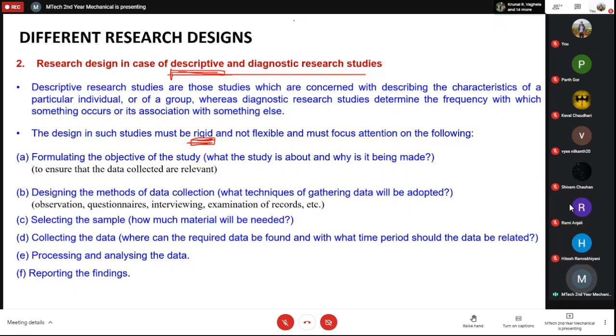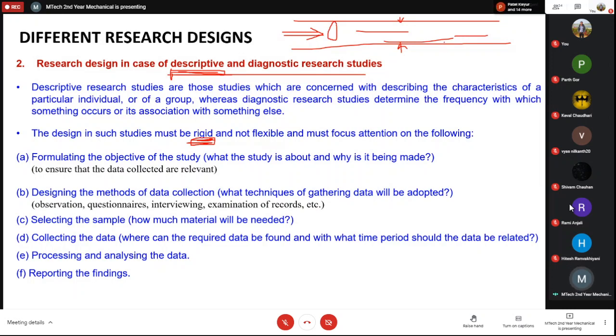So for example, if I want to study a pipe flow, then I have to be specific about what the pipe diameter is, what the flow rate is, what the range of flow rate is that I can work on, what the properties of the fluid that is flowing are, how I'm measuring the flow rate, and how I'm measuring the pressure, if I'm measuring.